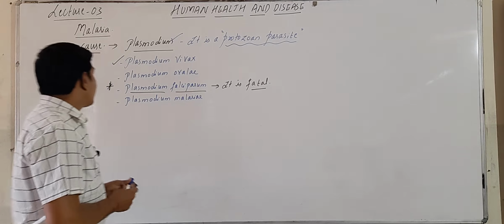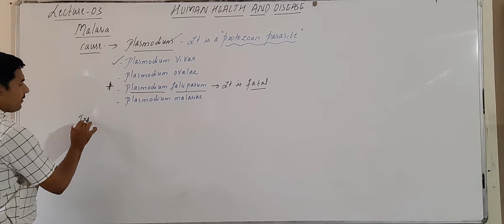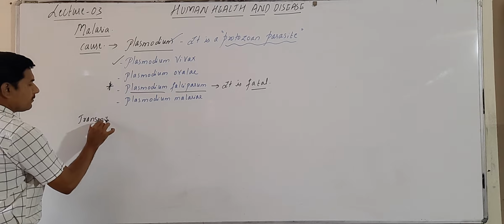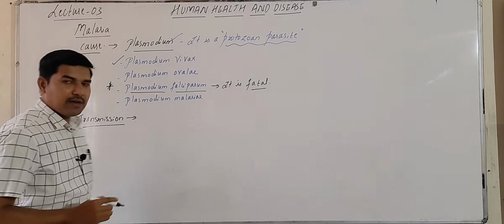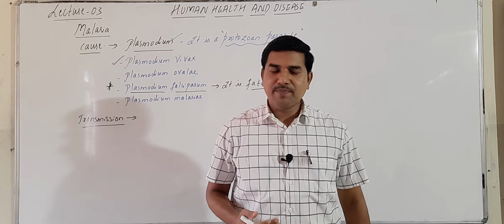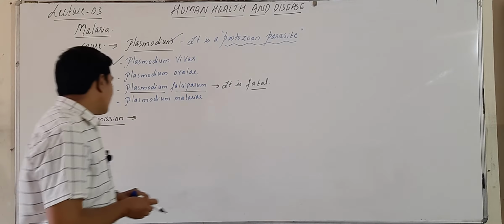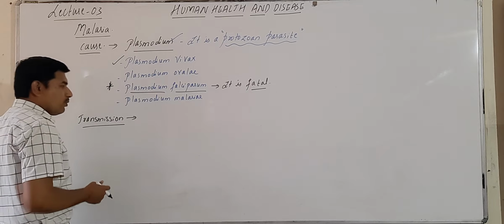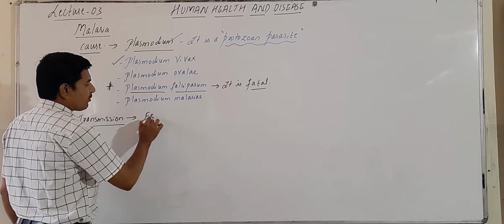Now let us go to the next one, transmission, meaning how it is spread from one person to another. As we know, it is easily transferred from one person to another through the bite of a female Anopheles mosquito.